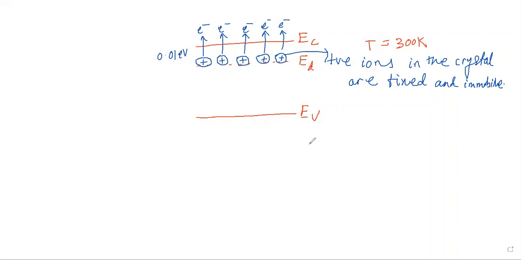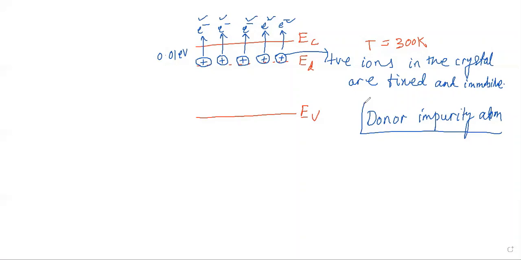So these impurity atoms that we added actually donated these electrons to the conduction band. That's why we call these atoms donor impurity atoms. So simple, donor impurity atom. Now you understood what a donor impurity atom is.